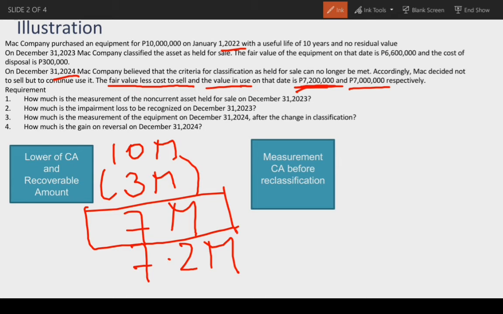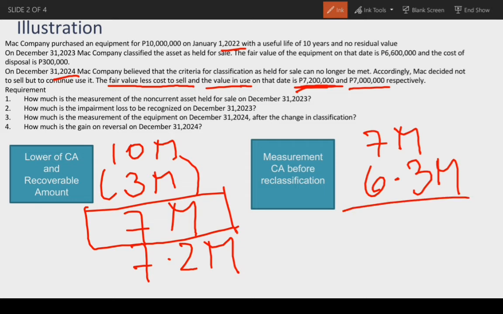Requirement number 4, how much is the gain on reversal on December 31, 2024? So, ang measurement ay 7 million and then the carrying amount before classification, ito yung measurement ng non-current asset held for sale on December 31, 2023. So, 6.3 million, ang gain on reversal ay 700,000.